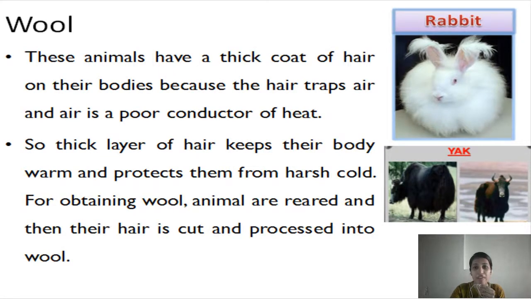These animals have a thick coat of hair on their bodies because the hair traps air and air is a poor conductor of heat. So the thick layer of hair keeps their body warm and protects them from harsh cold. For obtaining wool, animals are reared and then hair is cut and processed into wool.